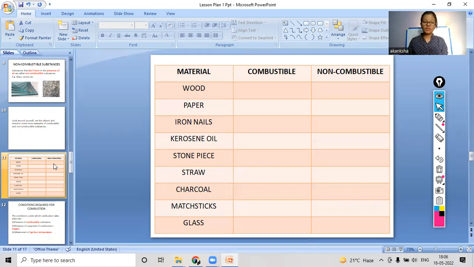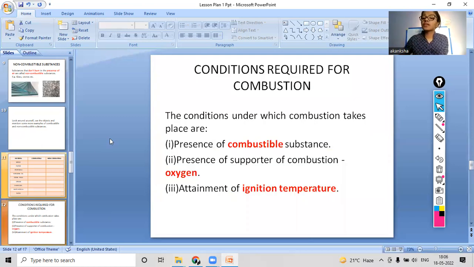If you are not able to answer, then we will discuss. Okay, so now we will move on ahead and we will see some of the conditions required for combustion.